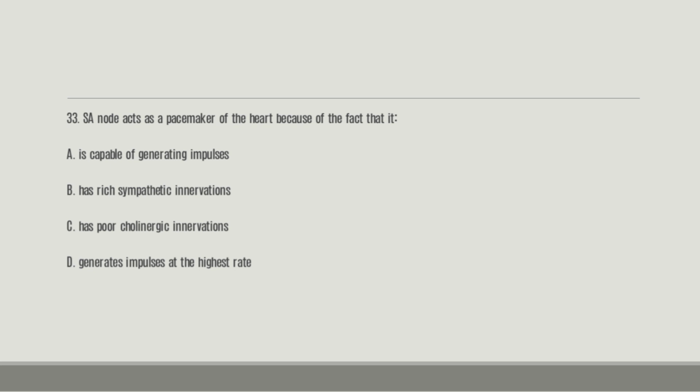So the following is one of the reasons to call the SA node the pacemaker. And the right answer is D, because it generates impulses at the highest rate. So it's the one that will set the pace, the frequency, the speed at which every other part of the heart will be moving.